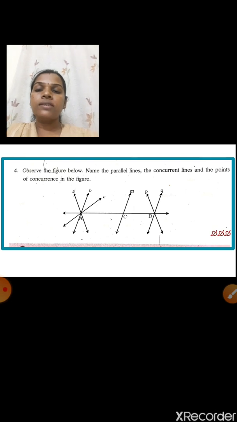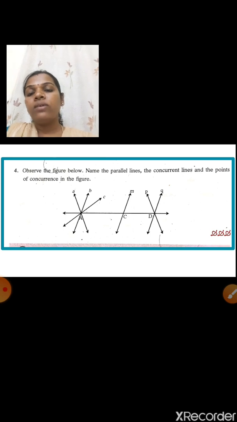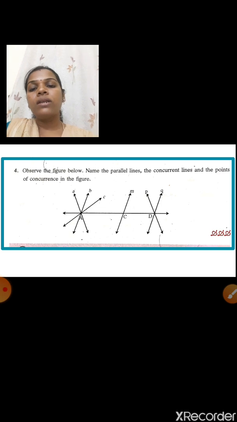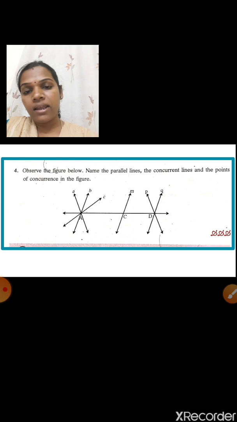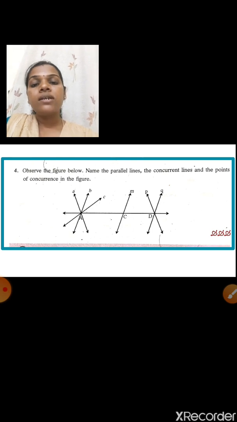Fourth question. So 3 sums are over. The fourth one is: observe the figure below. Name the parallel lines, the concurrent lines and the points of concurrence in the figure. Here there are 3 questions. First, write the names of the parallel lines. Second, the concurrent lines. Third, the points of concurrence in the figure.